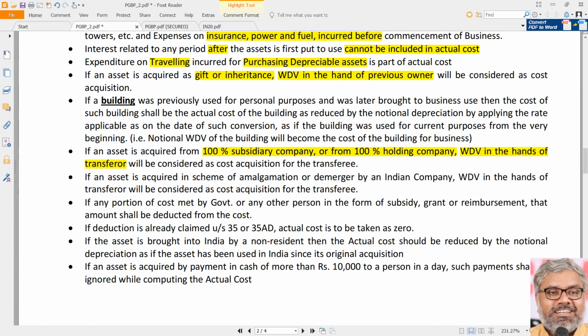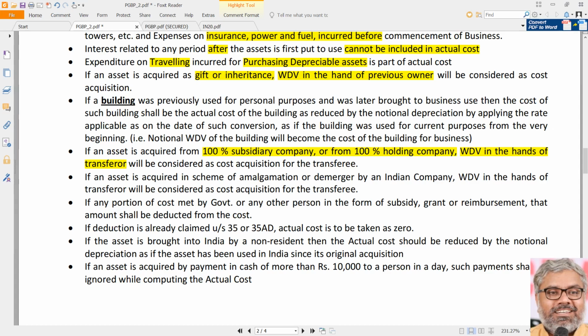In other words, once again, the story will continue. When the asset got transferred from a 100% subsidiary company or holding company to its 100% holding company or subsidiary company, then the WDV in the hands of the transferor will continue to be the cost of acquisition for the transferee.